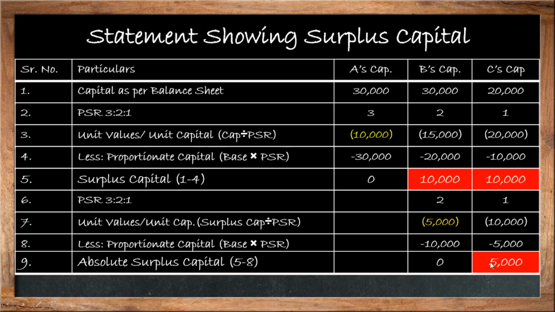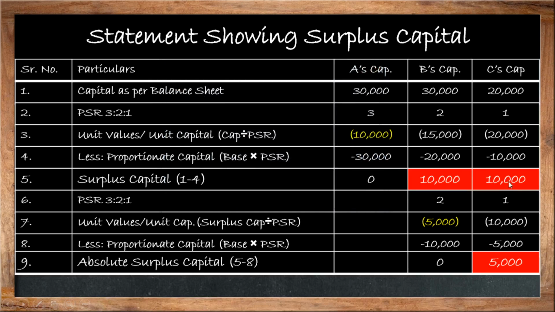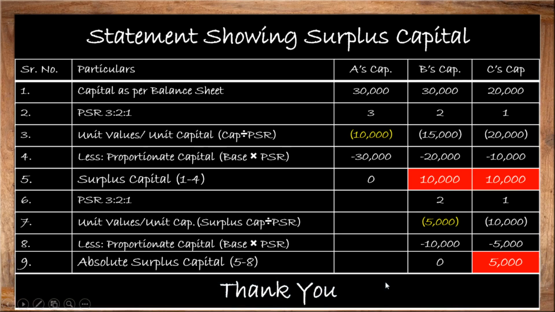So we will pay off 5,000 to Mr. C. After that, the next step will be 10,000 to B and 10,000 to C. But keep in mind that out of the 10,000, we have already paid 5,000 here, so we will pay only 5,000 here. Just keep in mind how to calculate this surplus capital.